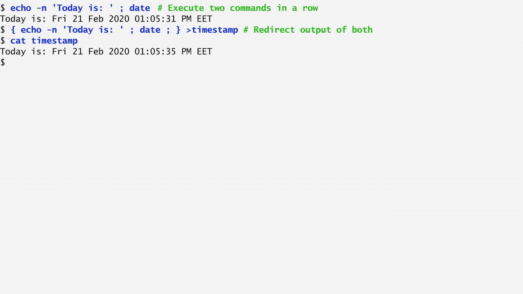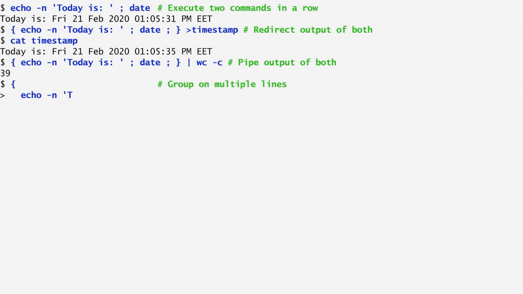Similarly to the way we redirect the output of a group of commands by enclosing them in curly brackets, we can also pipe the group to another command. For instance, I send the output of the commands in curly brackets to wc -c to count the number of characters, and we get the result 39. When an open curly bracket is entered to denote the start of a group of commands, we're allowed to type each command on a new line. The shell expects us to complete the whole group, and only after a closed curly bracket is inserted, the group of commands is executed.